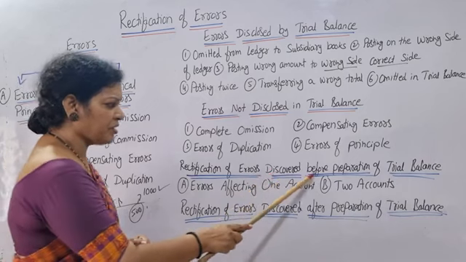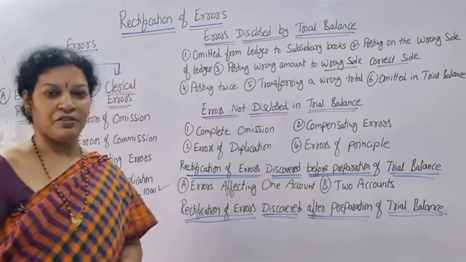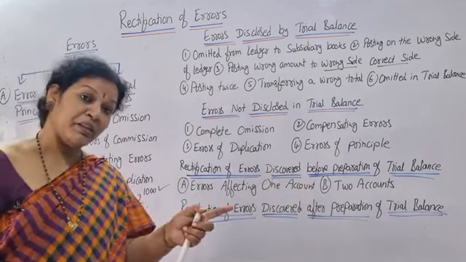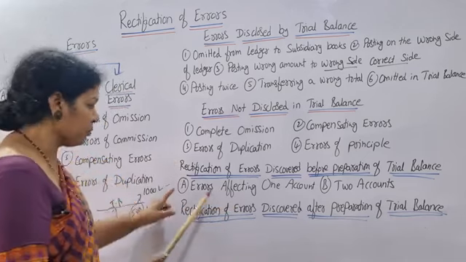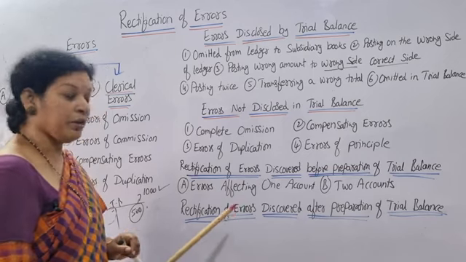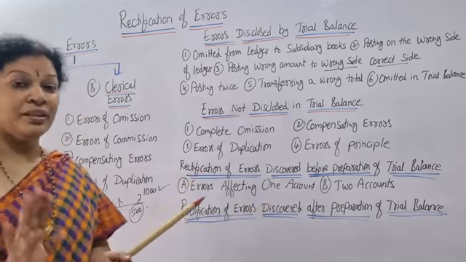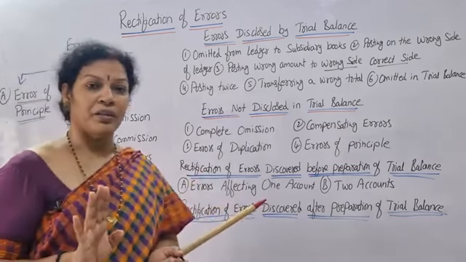Rectification of errors discovered before preparation of trial balance. Before preparing the trial balance only, some rectification of errors we can find out. What are those? One is error affecting one account. Error is affecting one account only.